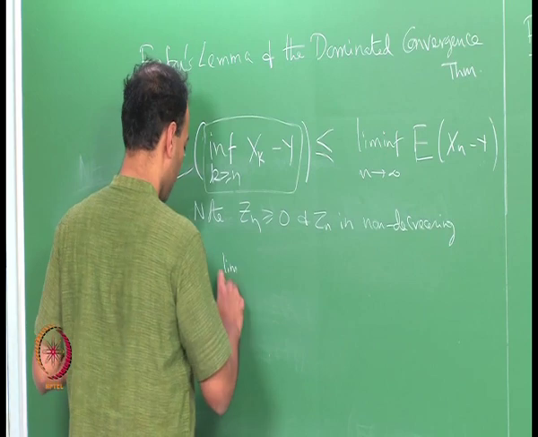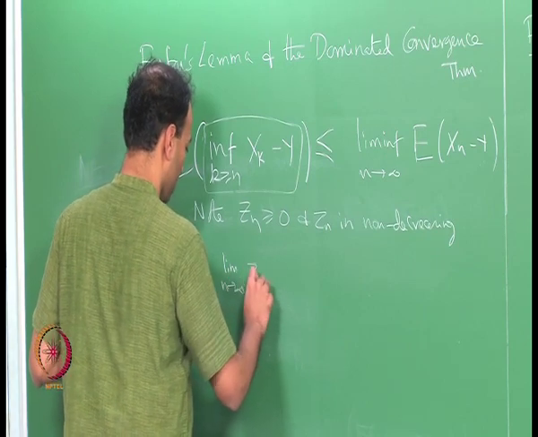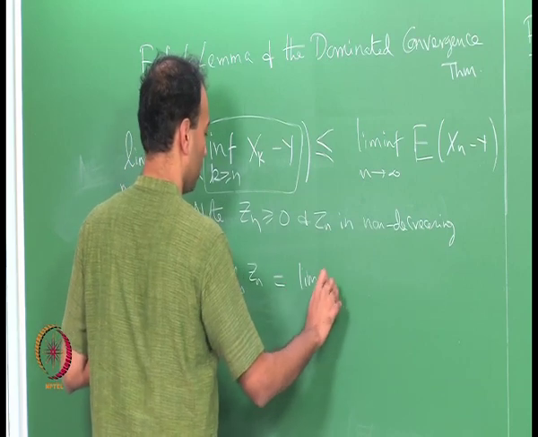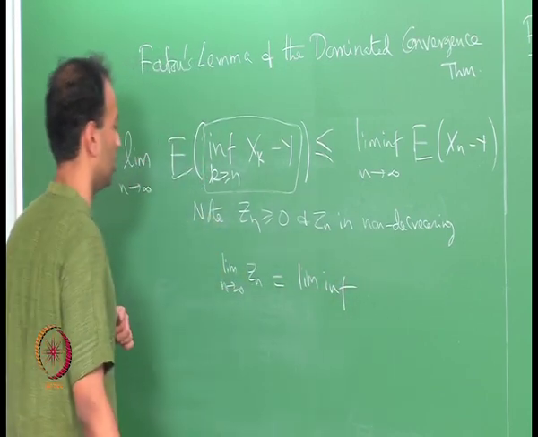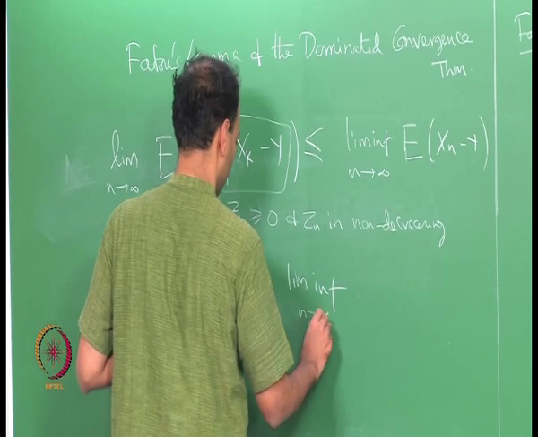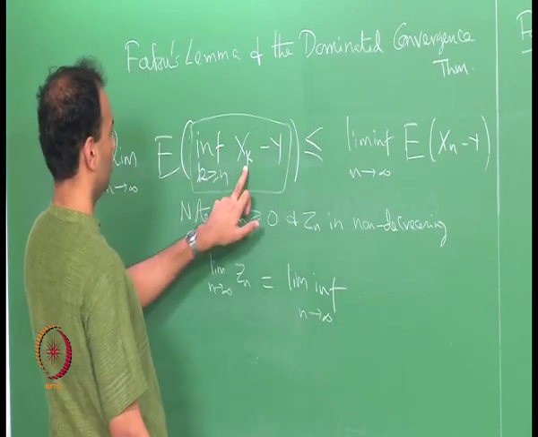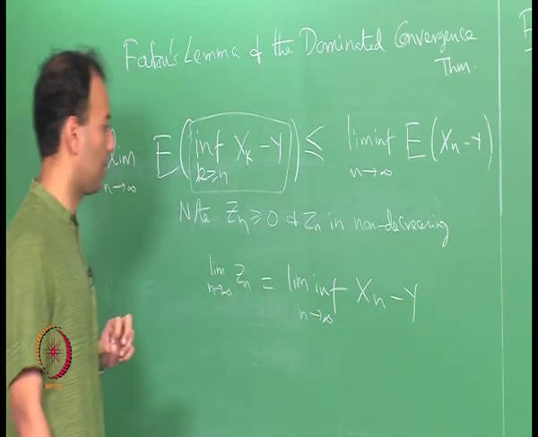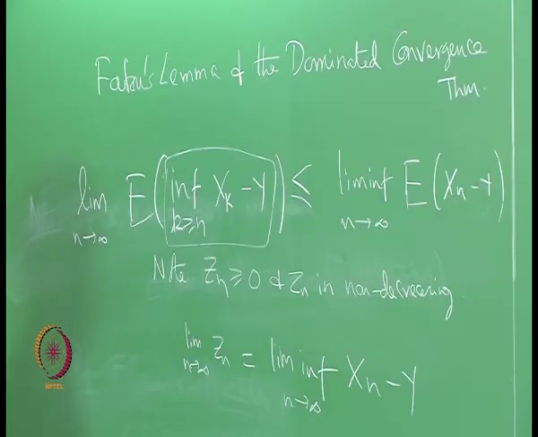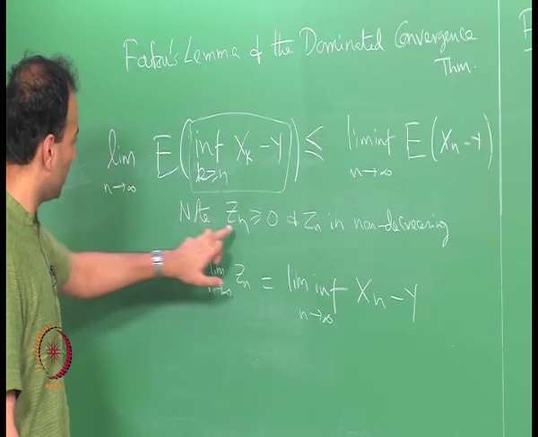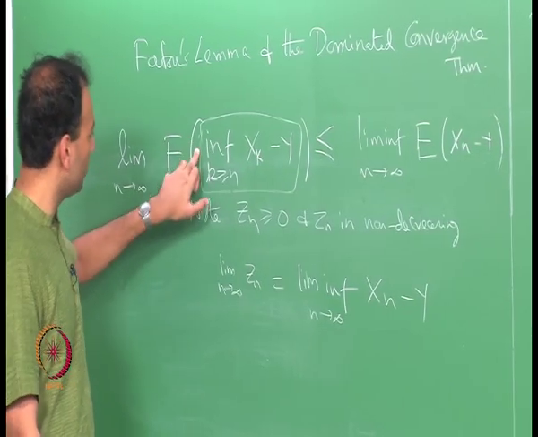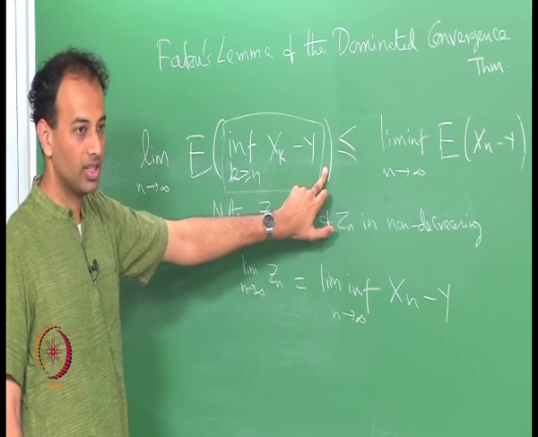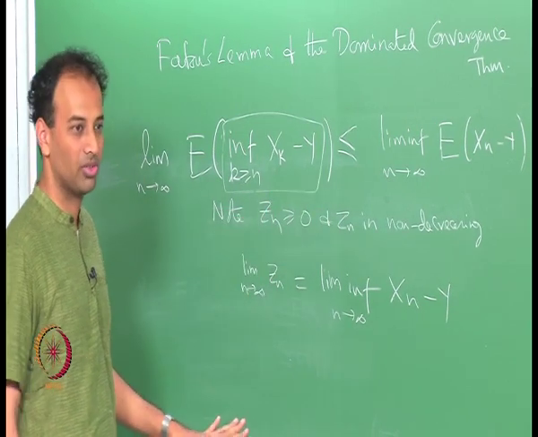So the limit as n tends to infinity of Z n will simply be the lim inf of X n minus Y, correct, by definition of lim inf.